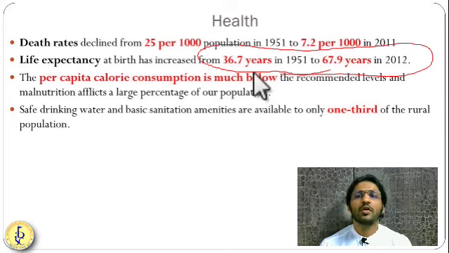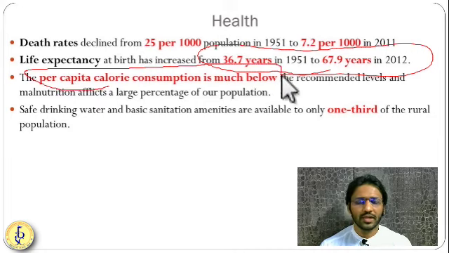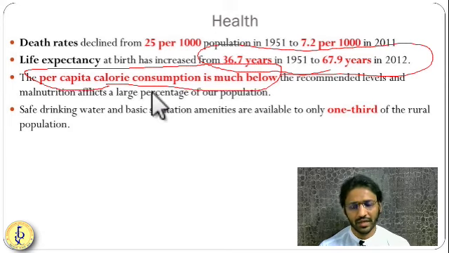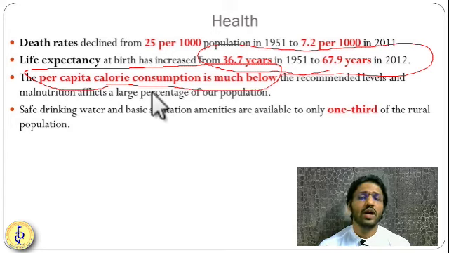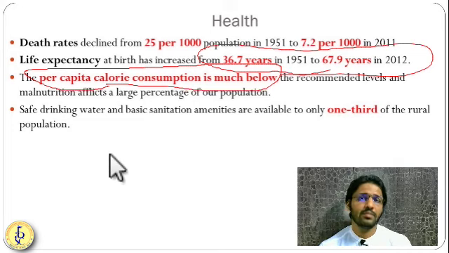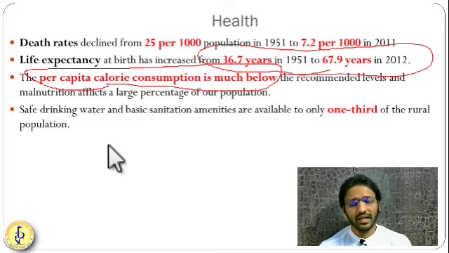But what about per capita calorie consumption? Whatever per capita calorie consumption is required, 2000 kilocalories, 3000 kilocalories or 1500 kilocalories, that is still not sufficient in case of India. So many people are below the poverty line, and even those above the poverty line are still not able to satisfy their per capita calorie intake. So this is one of the biggest concerns for India, per capita calorie intake.